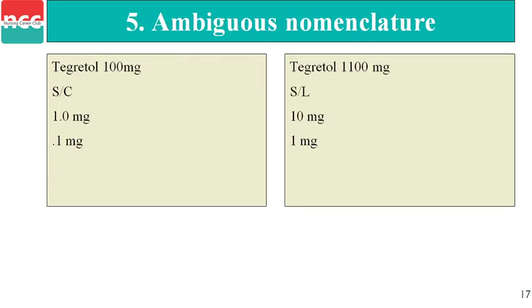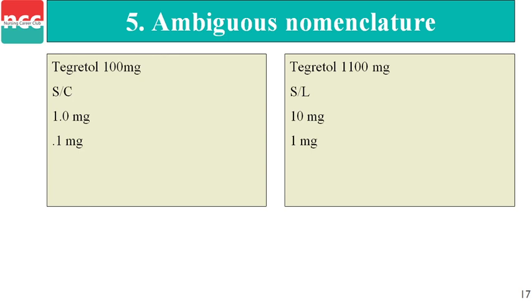Next slide, ambiguous nomenclature. For example, Tegretol 100 mg, and on the left side, Tegretol 1100 mg. The Tegretol 100 mg is given subcutaneously, 1.0 mg and 0.1 mg, and the Tegretol 1100 mg is given sublingually, 10 mg and 1 mg.